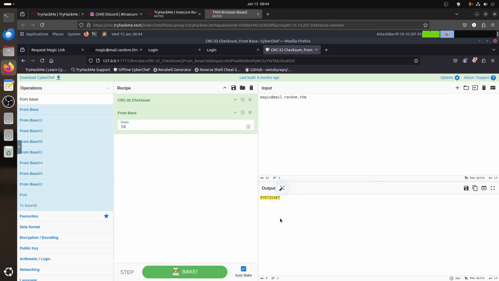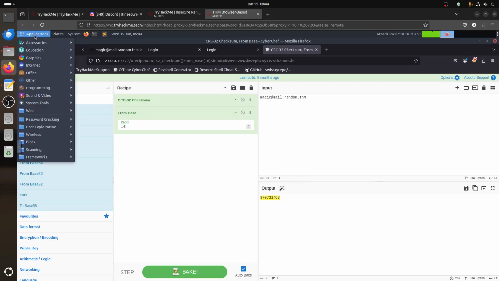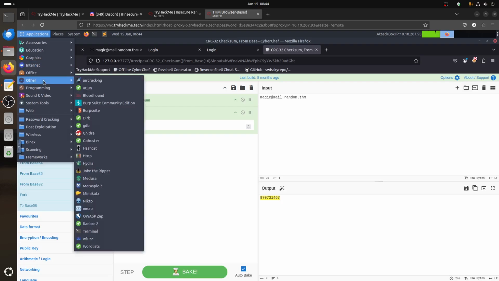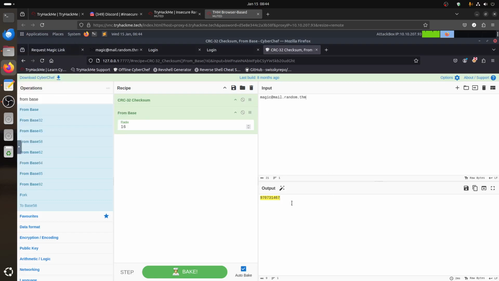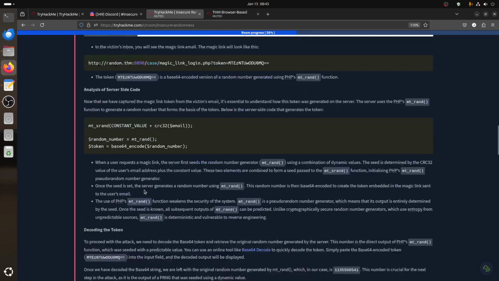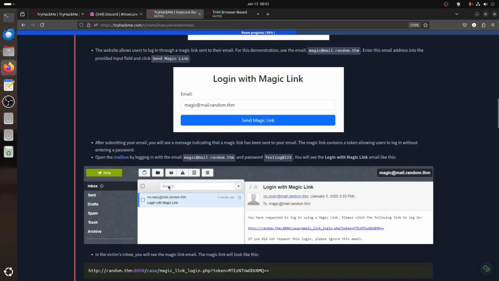We need to do the hex, and we have this 97032, and then 970321797. So we have this, and now remember when we talked about what that script is running.